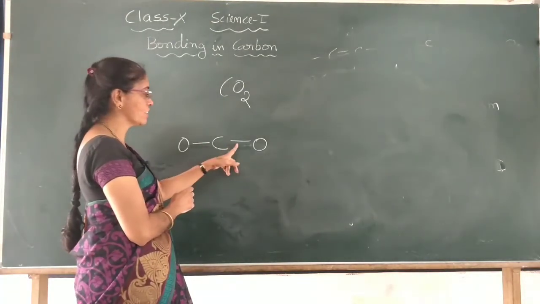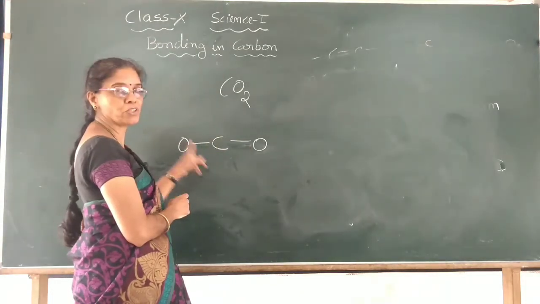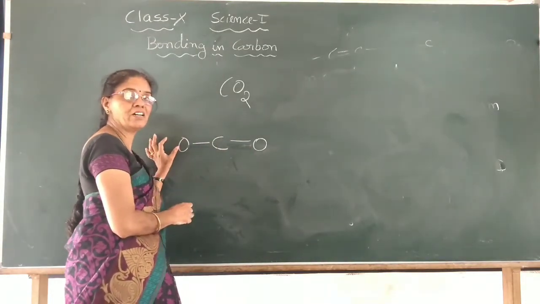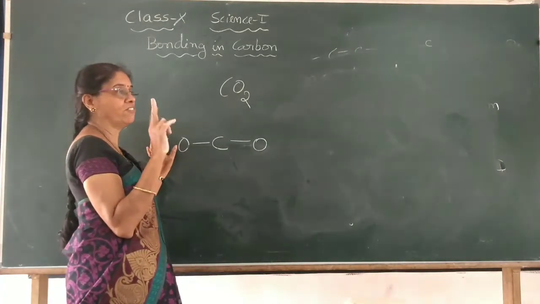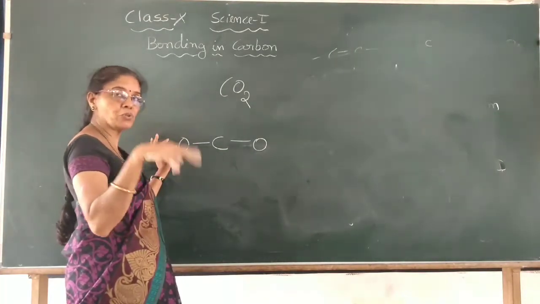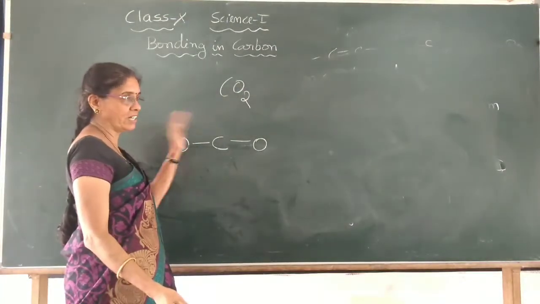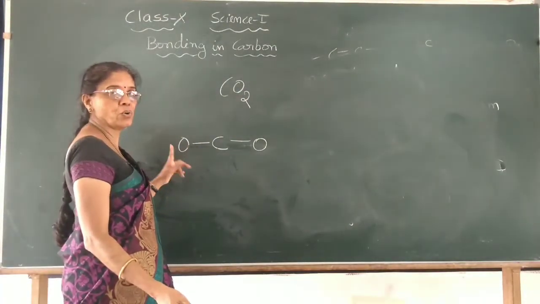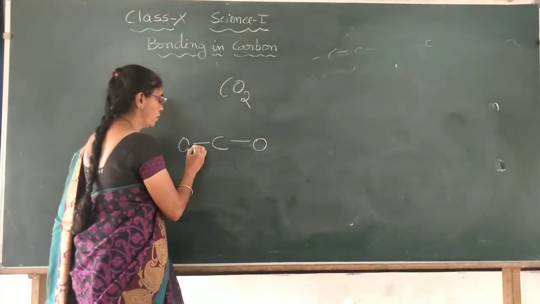But if you draw a single bond, it is not satisfied, because we know that oxygen has 6 valence electrons. It wants 2 more electrons. So 2 electrons will be shared with the other atom to form the covalent bond and get an octet structure. So for oxygen you have to show the double bond.